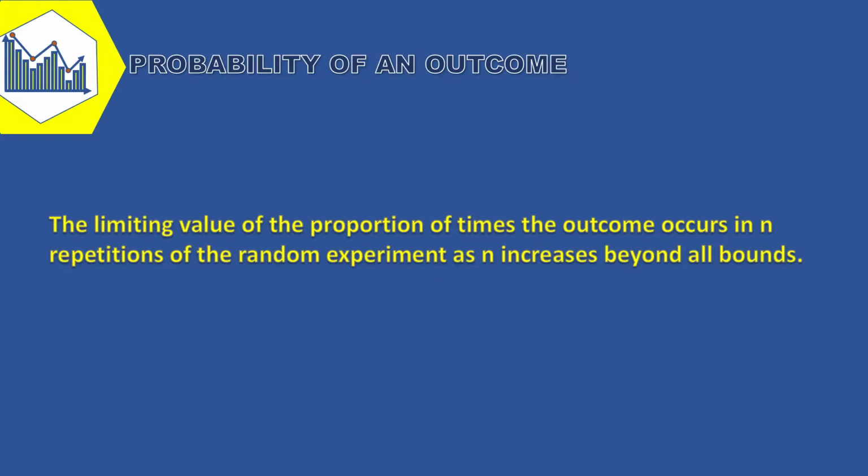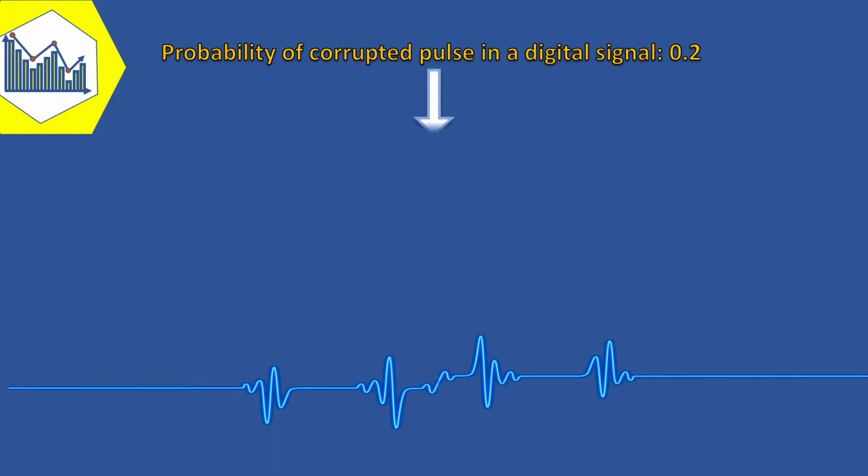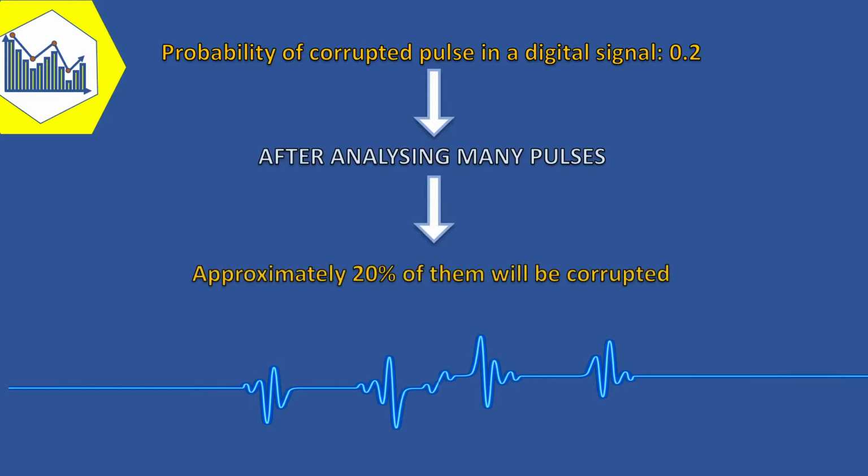For example, if we assign probability 0.2 to the outcome that there is a corrupted pulse in a digital signal, we might interpret this assignment as implying that if we analyze many pulses, approximately 20% of them will be corrupted. This example provides a relative frequency interpretation of probability.